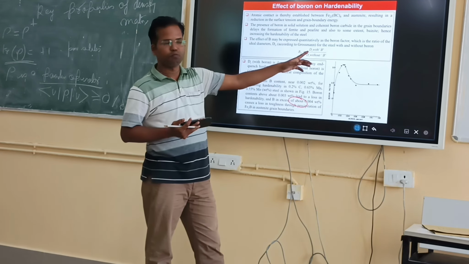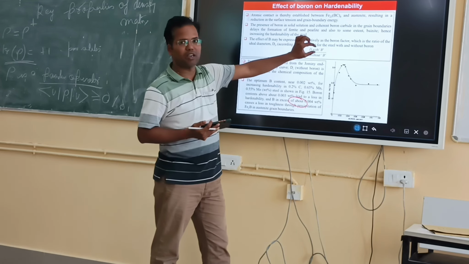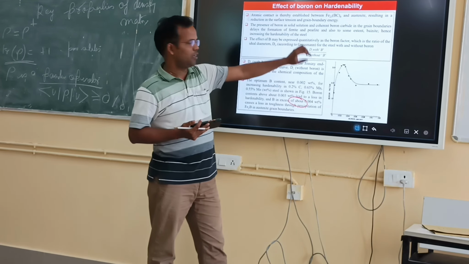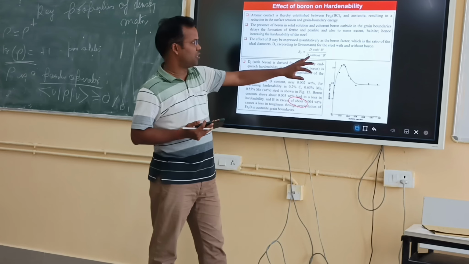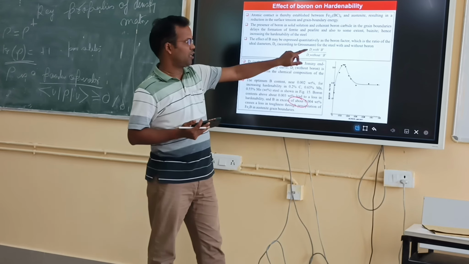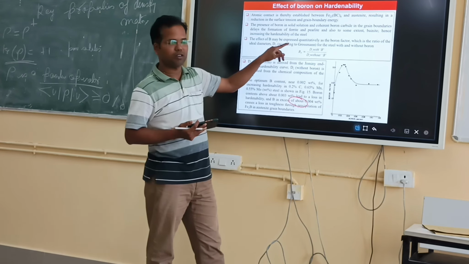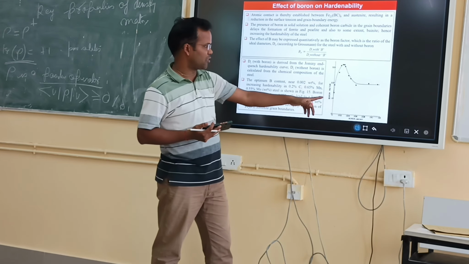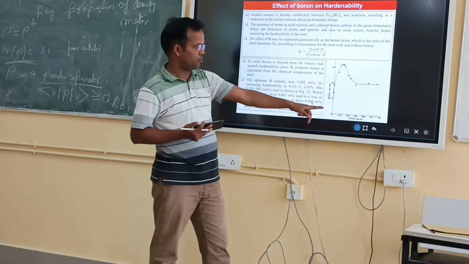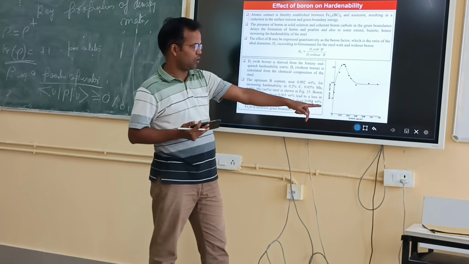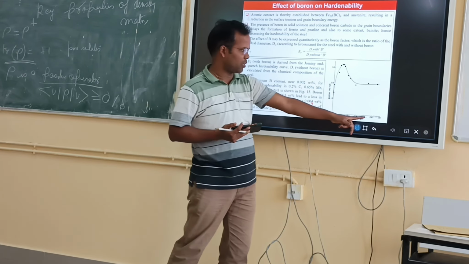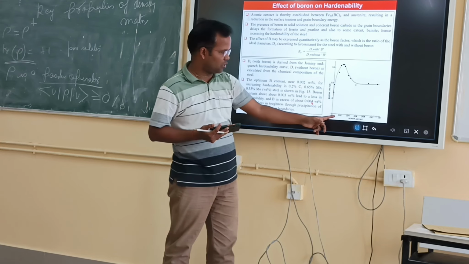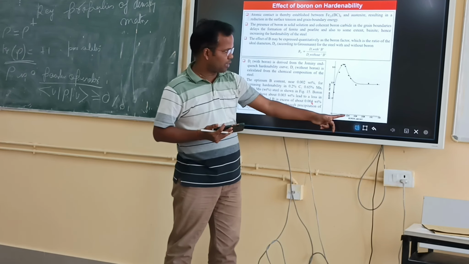If you divide the diameter with boron by the diameter without boron, you get the boron factor. It is represented in a plot of boron factor versus boron percentage, where you can see the effect at 0.002 boron.